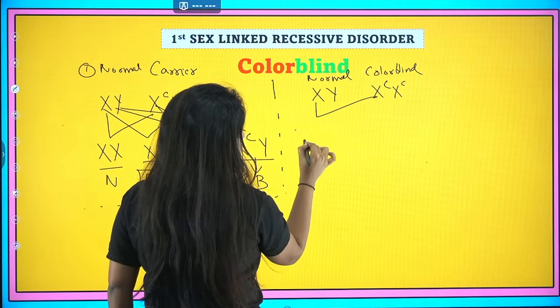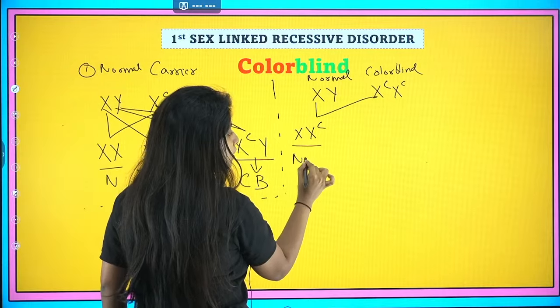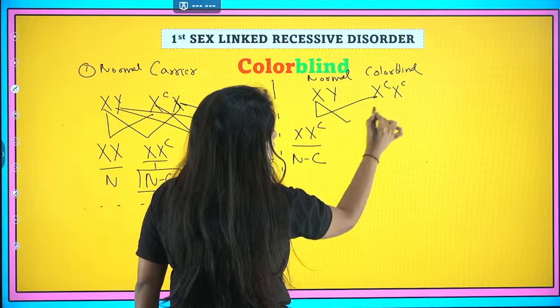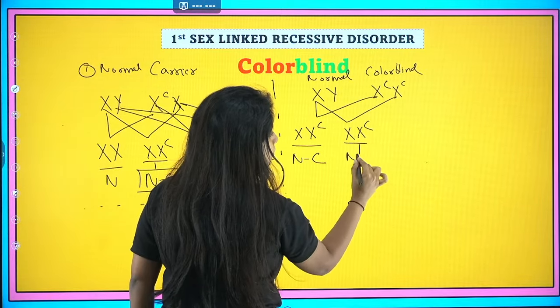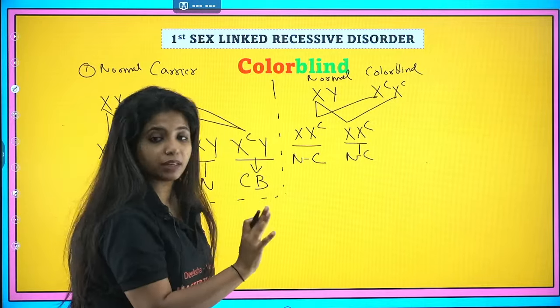This and this come together. It is XXC. This is a normal girl, but she is what? A carrier. Normal female, but she is a carrier. This and this come together again. She is going to be normal, but she is a carrier. Fine, she is not diseased, she is a carrier. That is what I mean.